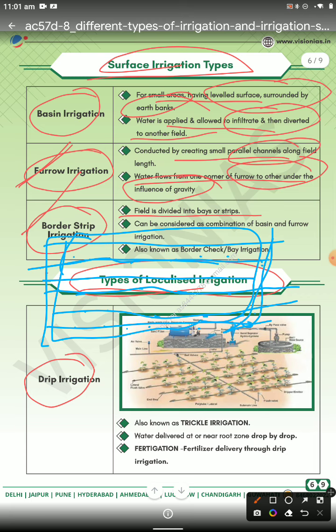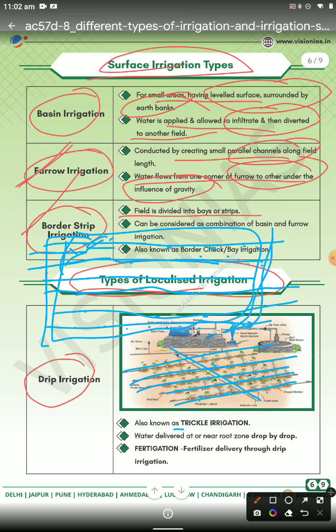Then you supply the water to the crop, one drop, drip irrigation. This is your overview of the pipe areas, and then the pipe supplies the water to your plants through the holes, and then one drop more crop.